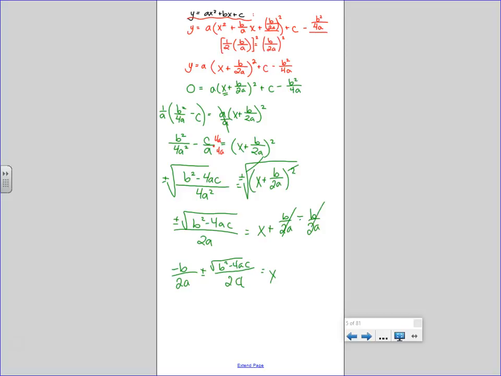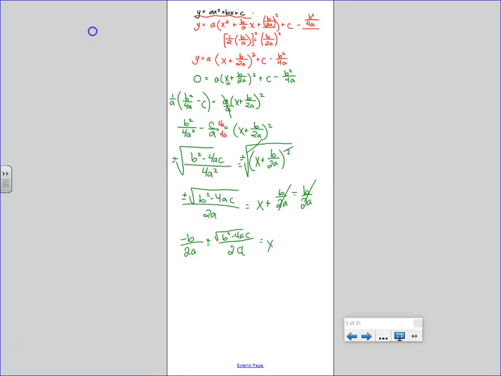Common denominators. Negative b plus or minus square root of b squared minus 4ac all over 2a. What did I just do? Showed you how someone once came up with the quadratic formula. But where did the quadratic formula come from?